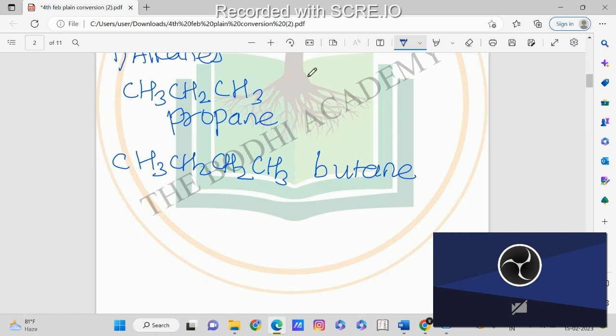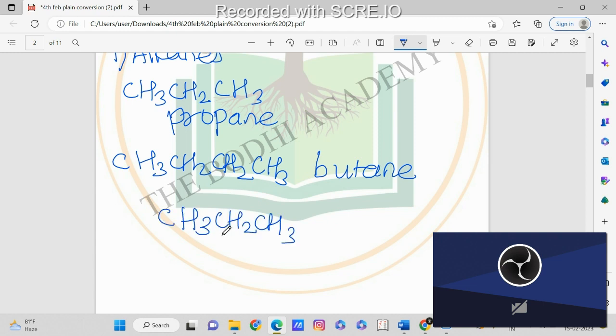So here, in the case of propane, we can't form a chain compound. But in butane we have this straight chain, that is CH3, CH2, CH2 and CH3, arranged in a straight manner. So we can write this compound in one more way also, that is we can write three carbons in a straight chain this way.